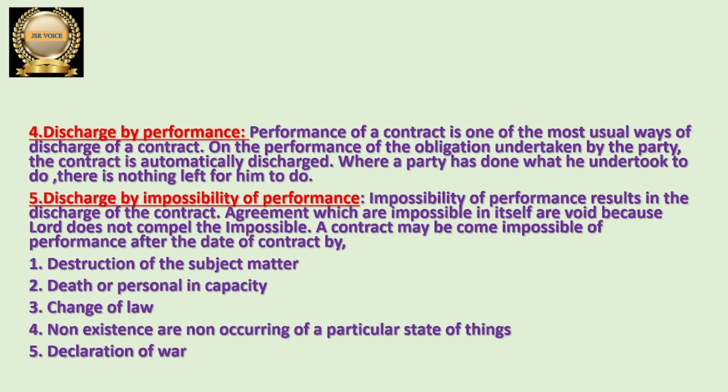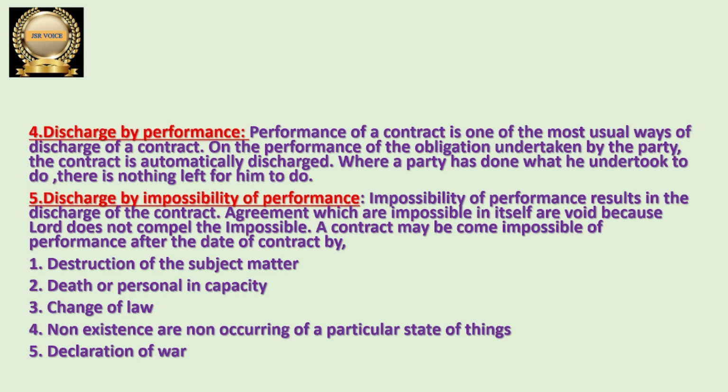If any one party or both are unable to perform because it is impossible for them to perform whatever they have to do for the accomplishment of the contract, then the contract comes to an end. Why? Because there is impossibility of performance. We can call it discharge by impossibility of performance.